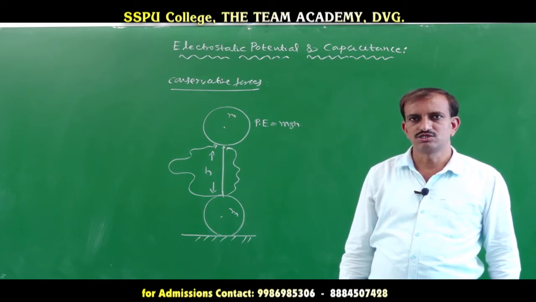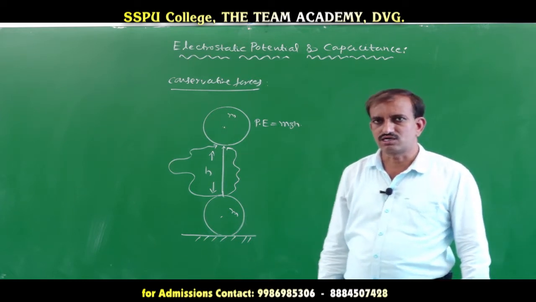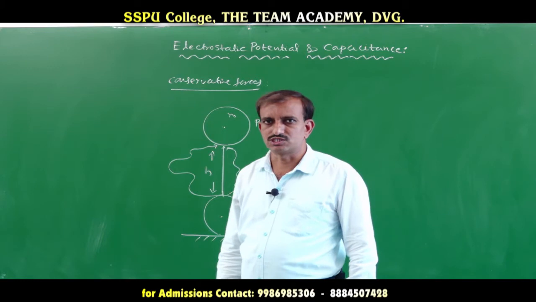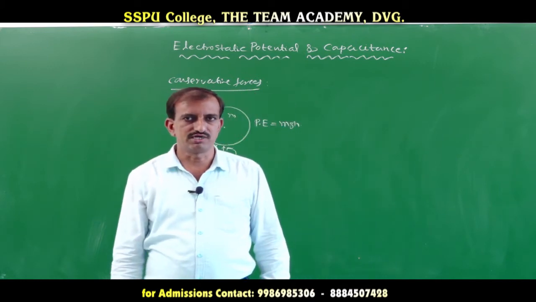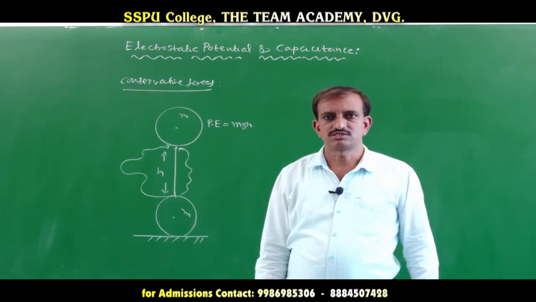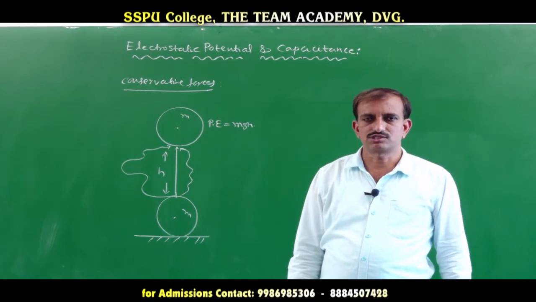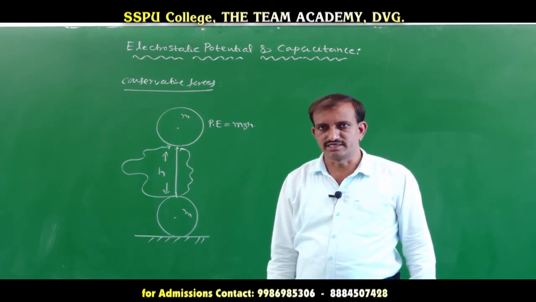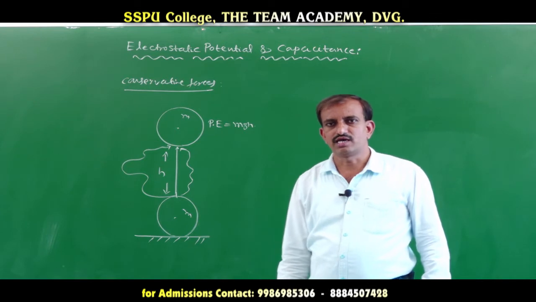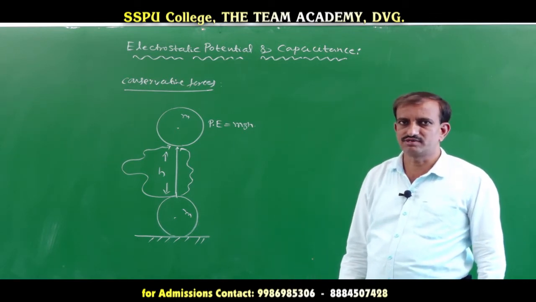Such forces are called conservative forces. Hence, gravitational forces are conservative in nature. Similarly, electrostatic forces are conservative in nature.